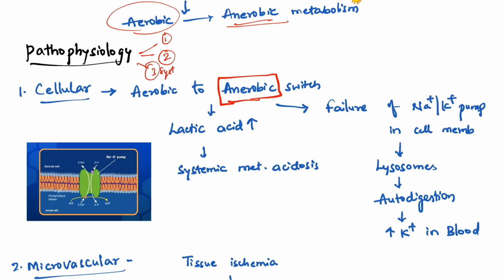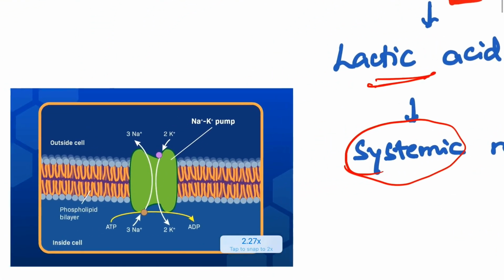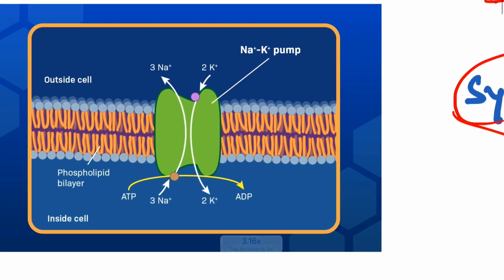Okay. In case of cellular mechanisms, same as we have discussed, at the level of cells, aerobic to anaerobic switch, which will cause increase in lactate production. So this lactic acid, when it is increased, it will cause metabolic acidosis, systemic metabolic acidosis. And in the cell membrane, there is something called sodium potassium pump, which you all know. The sodium potassium pump usually sends the sodium outside of the cell and takes the potassium into the cell. So whenever there is shock or decreased oxygen delivery, this pump will stop functioning.